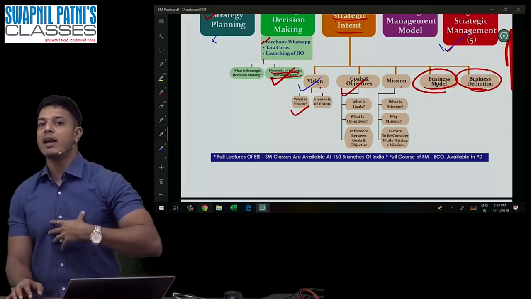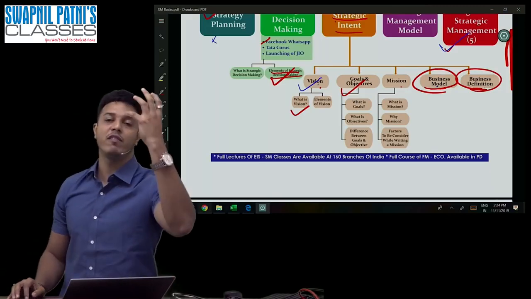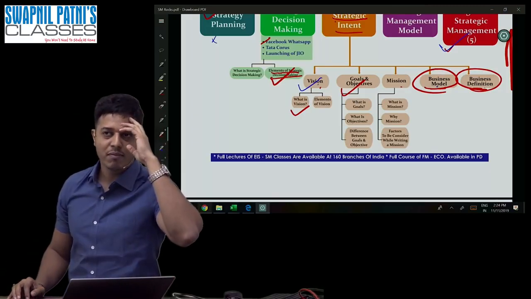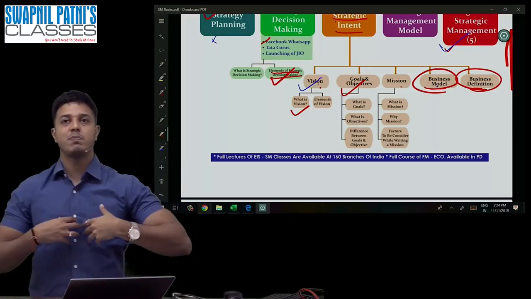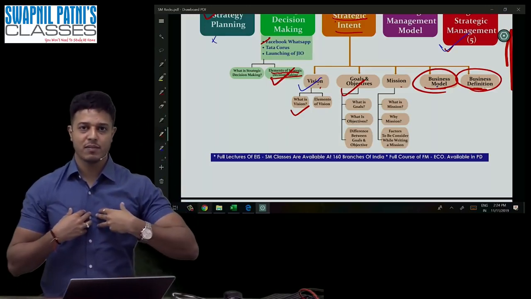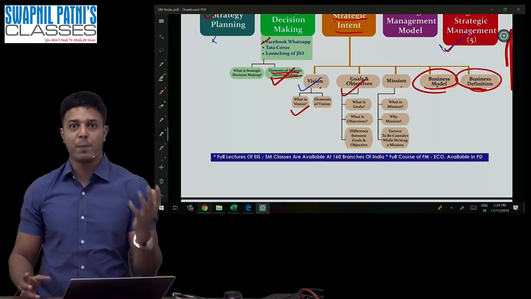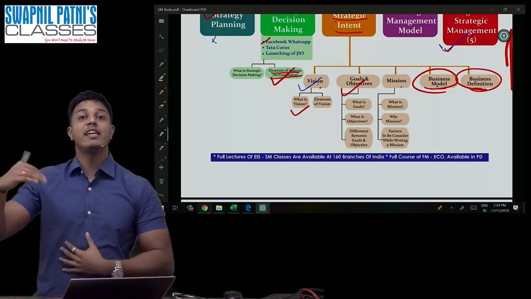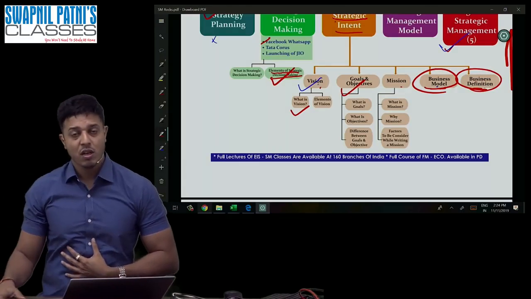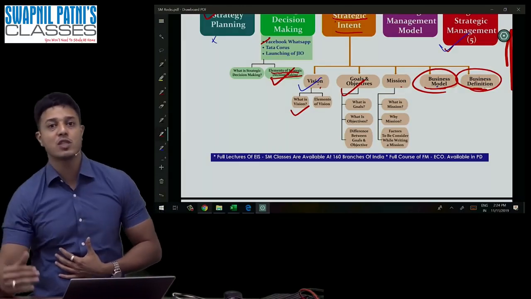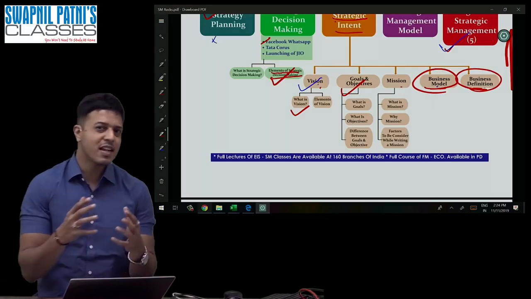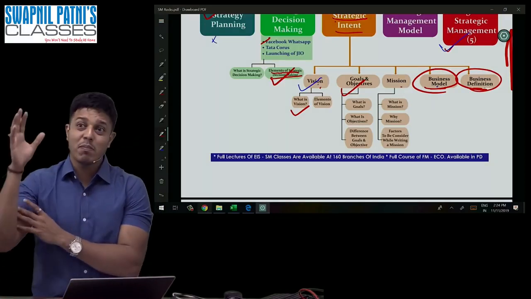See, you have not joined my classes because of my high quality vision. You have joined my classes for my mission: Swapnil Patni sir teaches with the help of real life examples, practical examples, where he takes a lot of revisions, where he also provides colorful notes and charts for the revision. This is nothing but my mission. It is not my vision.